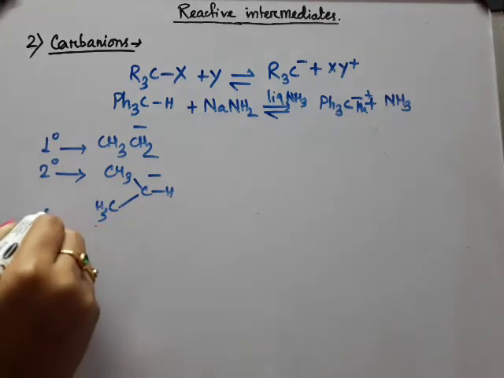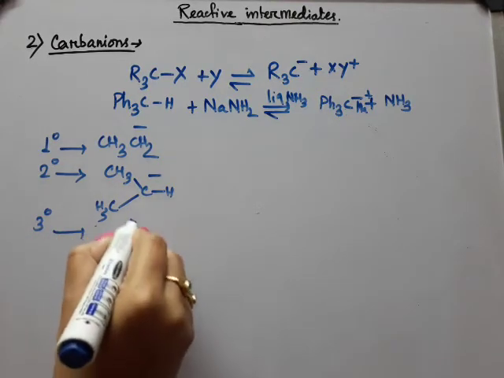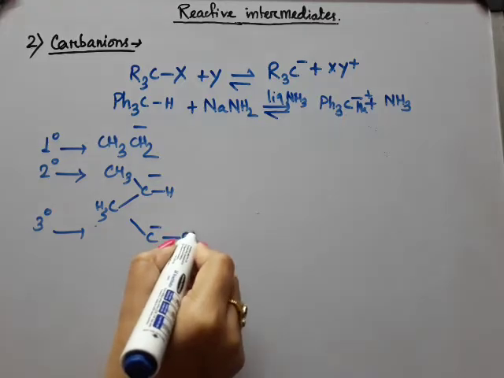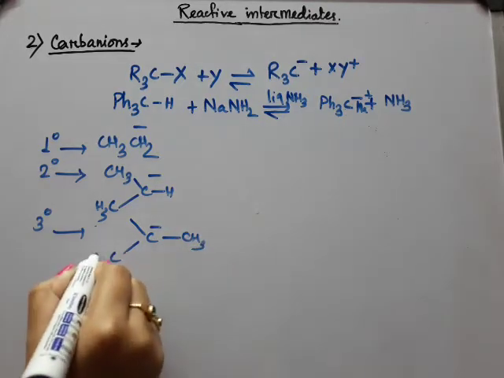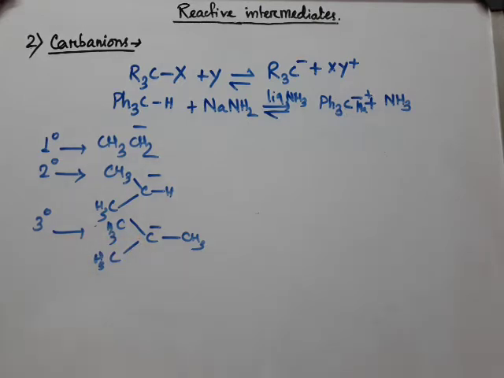Okay. And 3 degree is tertiary butyl carbanion.